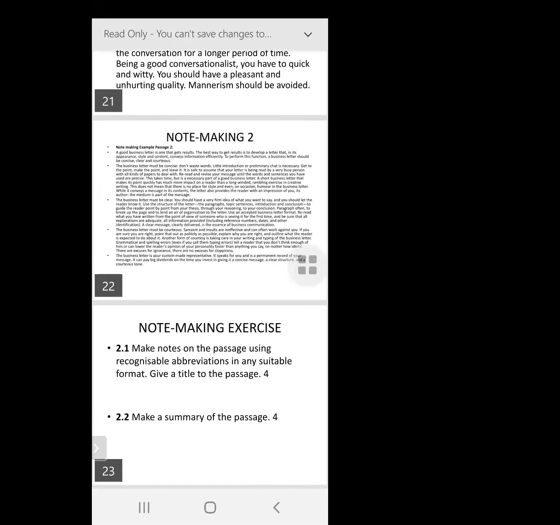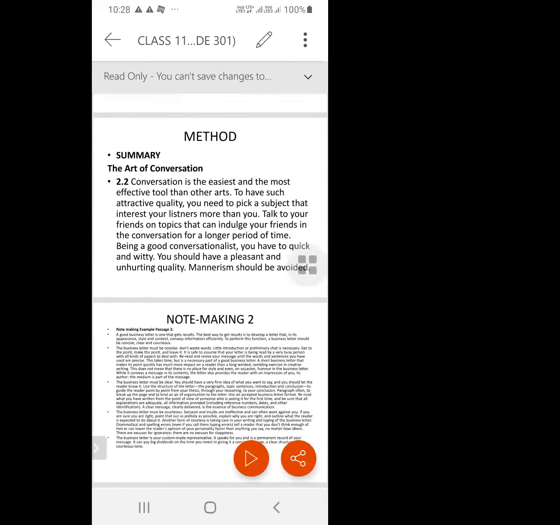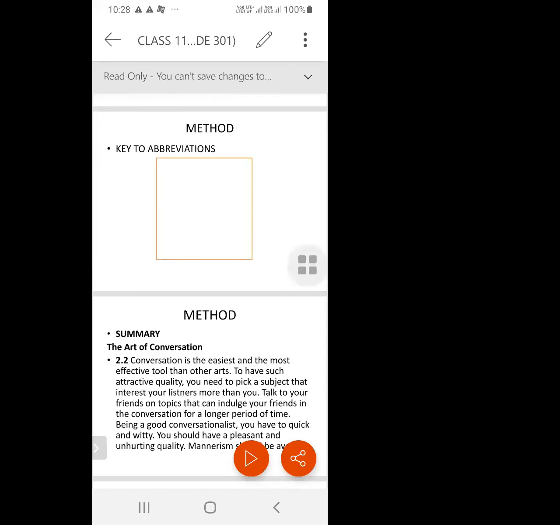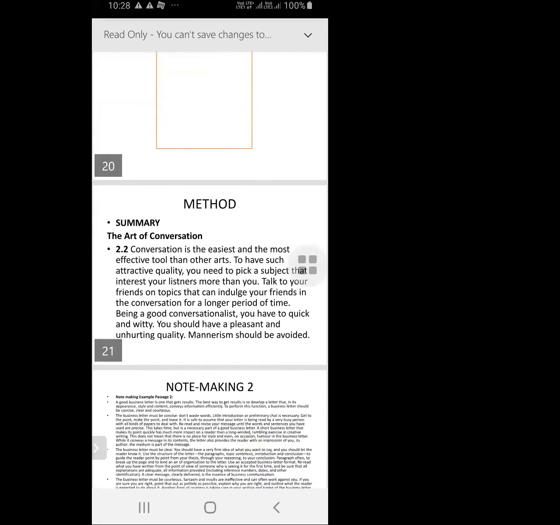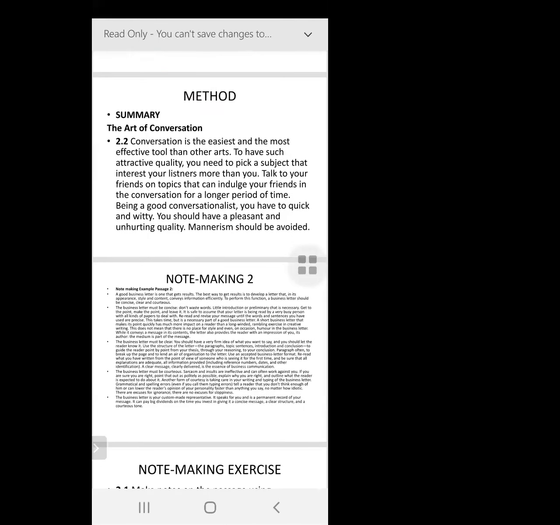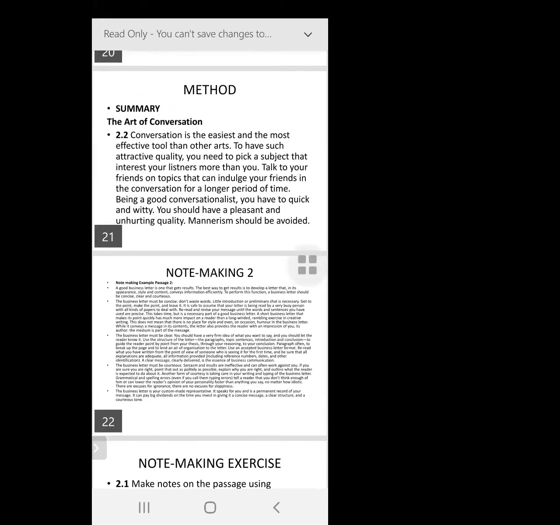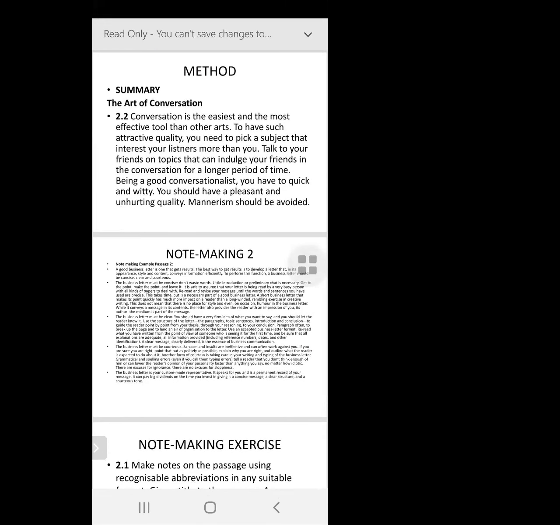Ma'am, do we need to write the question also? You can take a printout of the passage. Yes, it is important that you actually take a printout and paste it. That way it's easier instead of writing it. Take a printout, paste it, and then you can write your note making over there.